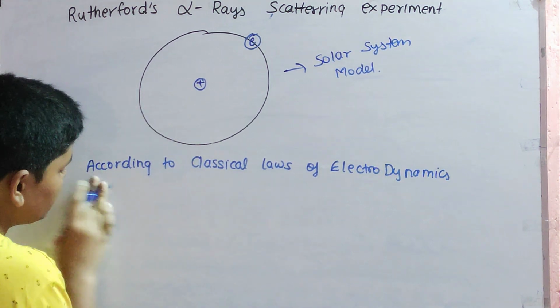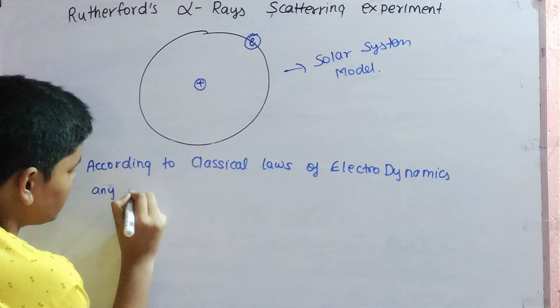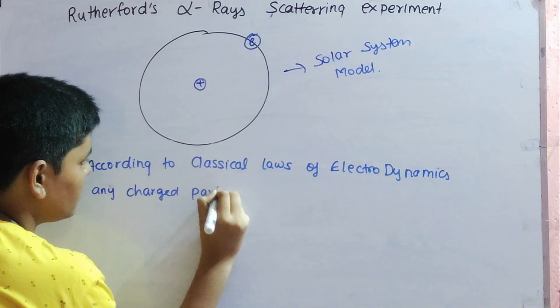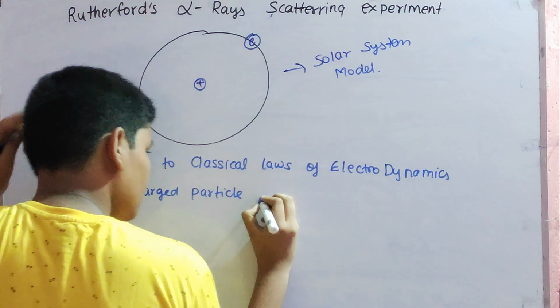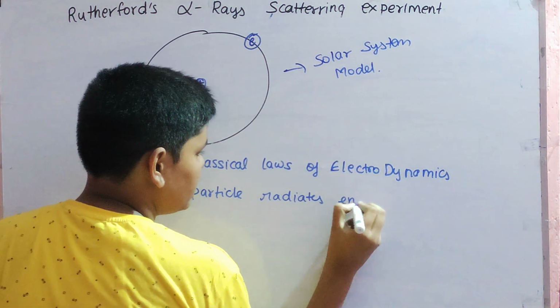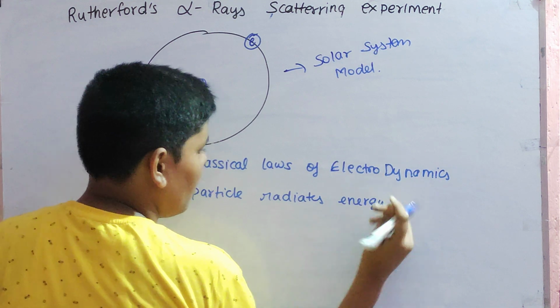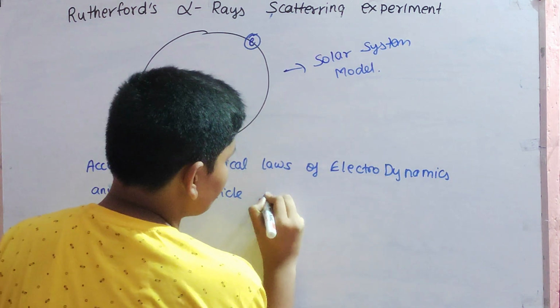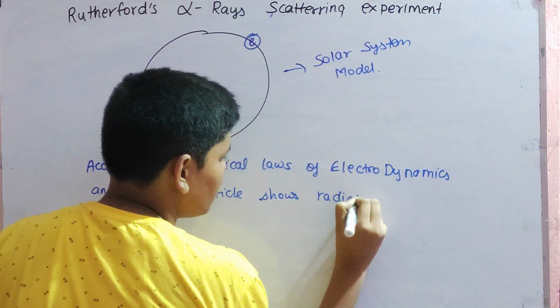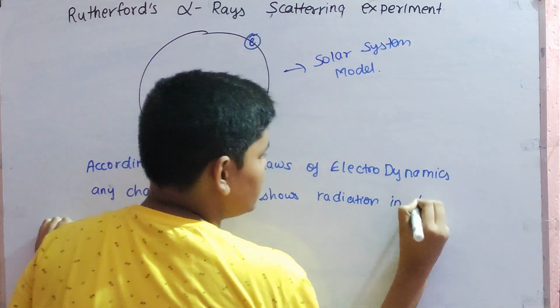Any charged particle in motion radiates energy, or shows radiation in the form of energy.